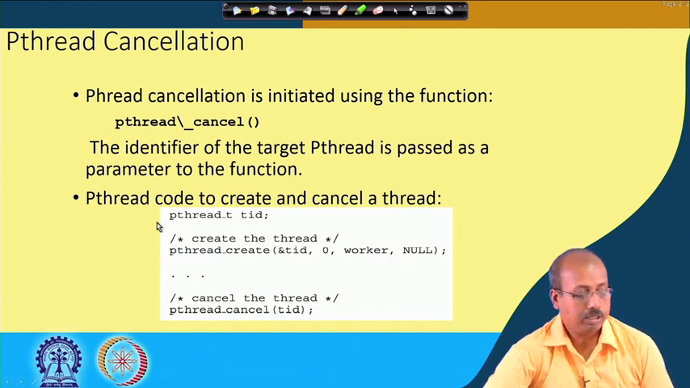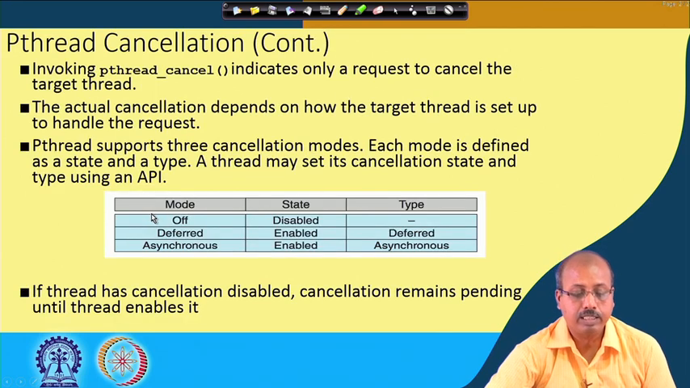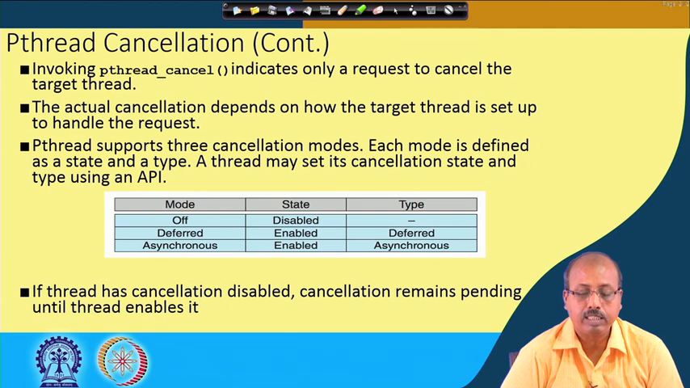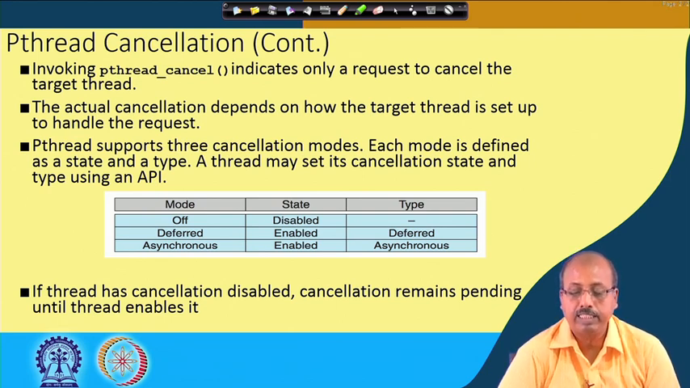This is the code for pthread cancellation, and as we have noted in the last class also, invoking pthread_cancel indicates only a request to cancel the target thread. The thread is not cancelled immediately; just a request is sent to the target thread that there is a cancellation message. The actual cancellation will depend on how the target thread is set up to handle the request. Now, pthreads supports 3 cancellation modes.